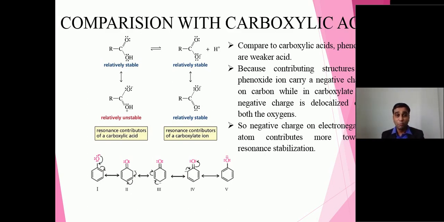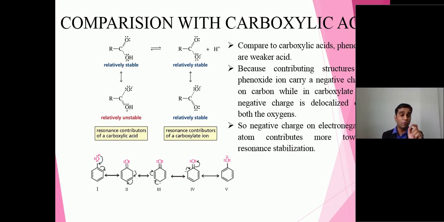So looking at the situation, we can surely say that phenolate ions are more stable because they involve 4 resonating structures. In case of the carboxylate ion, there are only 2 resonating structures. Now, but the fact is a different one. Even though the carboxylate ion has only 2 resonating structures, it is more stable. Why is it more stable?